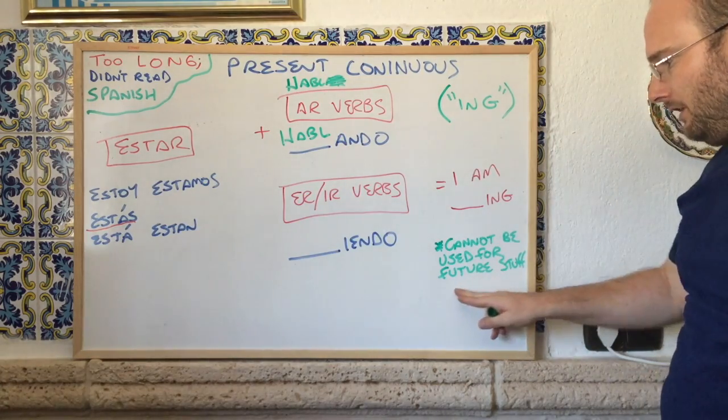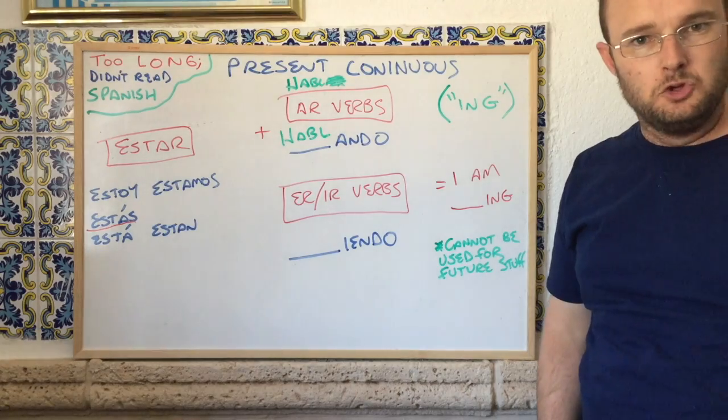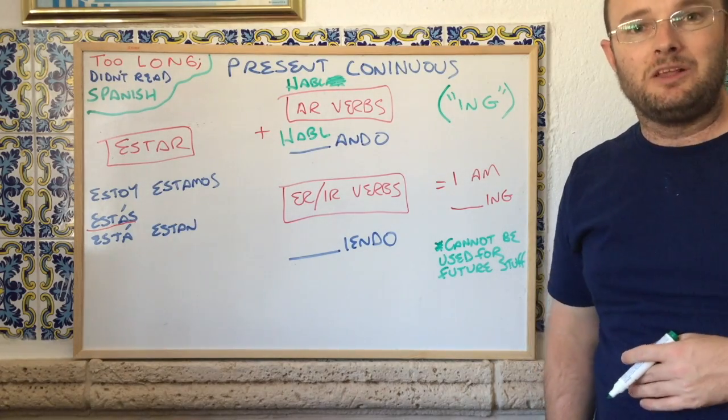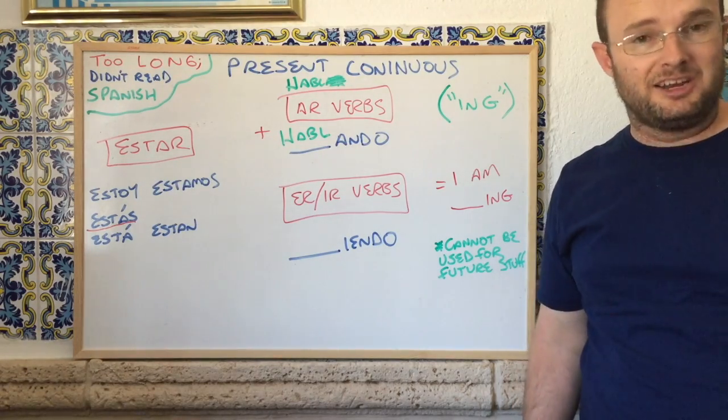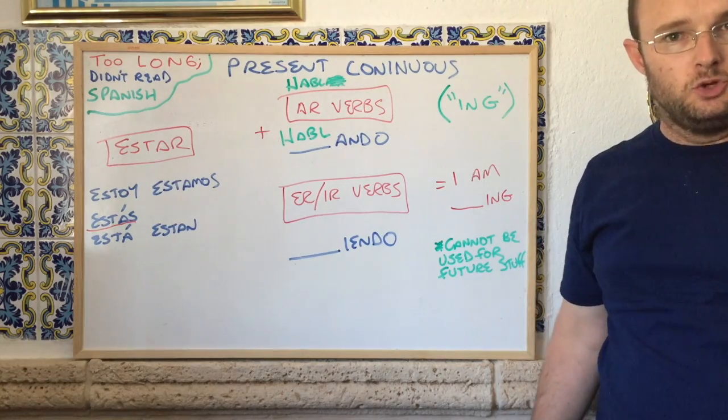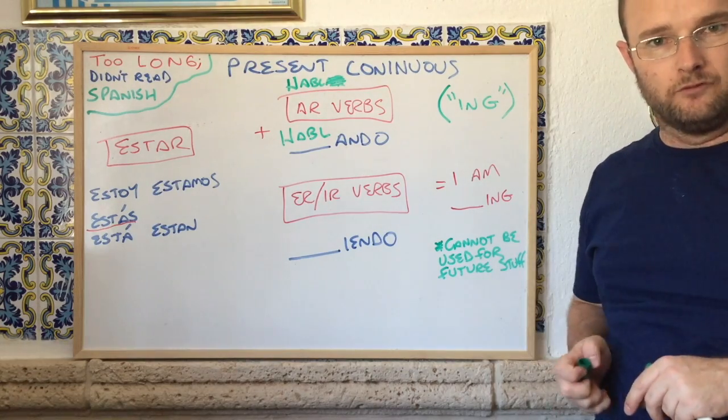One thing to notice, you cannot use this for stuff in the future. So in English, I could say something like, I'm going to my friend Mark's house tomorrow. But in Spanish, you can't. So remember not to use it for future stuff.